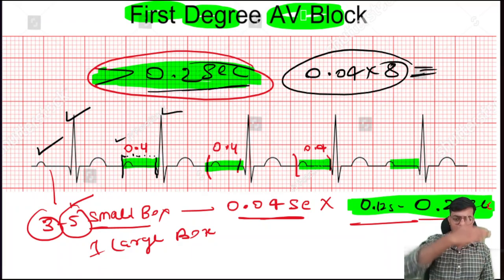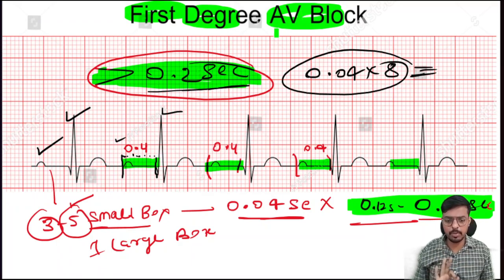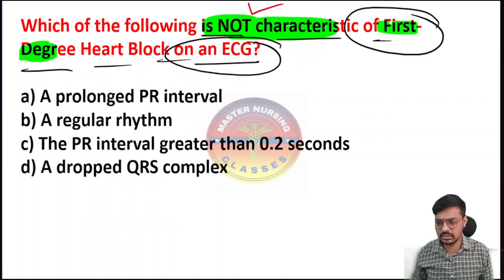In the first degree heart block, there are no dropped beats, which means the rhythm will be regular here. After the P wave the QRS complex comes normally, which means the rhythm is normal. There are no dropped beats in the first degree heart block. So let me come to the question here, which asks for what is not a characteristic.